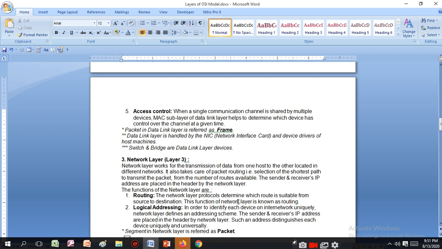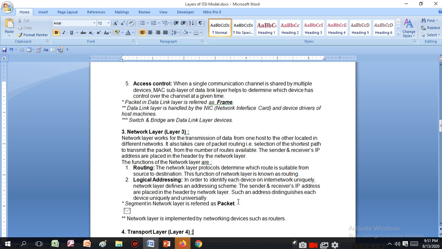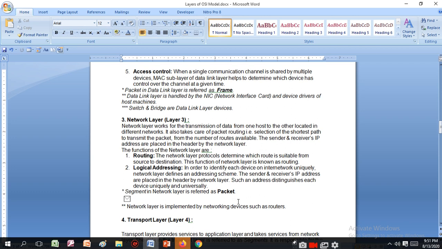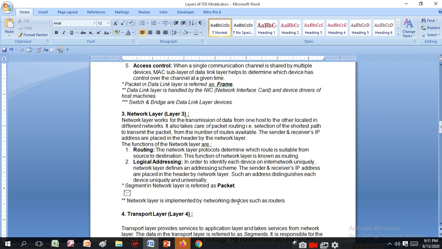The functions of the network layer are routing. The network layer protocol determines which route is suitable from the source to the destination. This function of the network layer is also known as routing. Logical addressing. In order to identify each device on the network uniquely, the network layer defines an addressing scheme. The sender and receiver IP addresses are placed in the header by the network layer. Such an address distinguishes each device uniquely and universally.